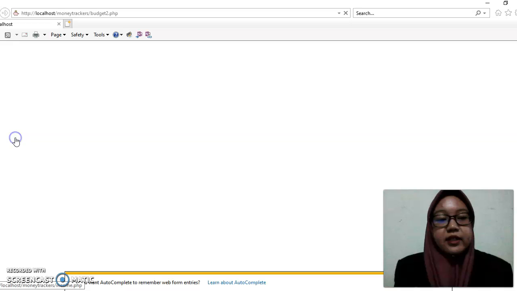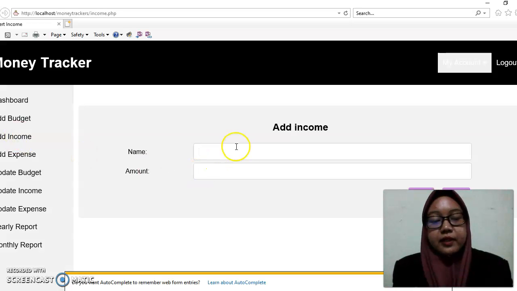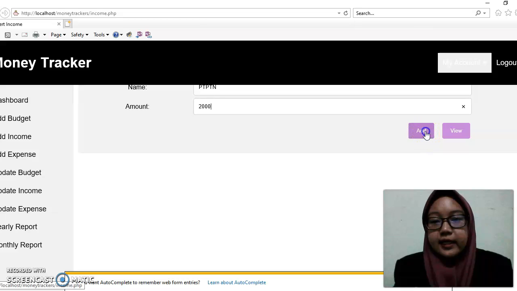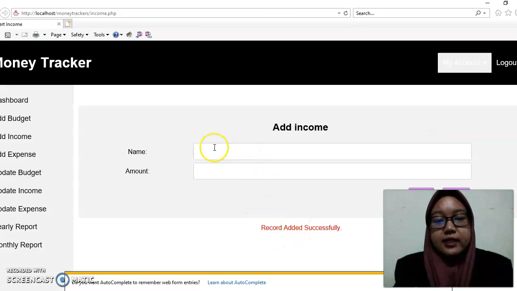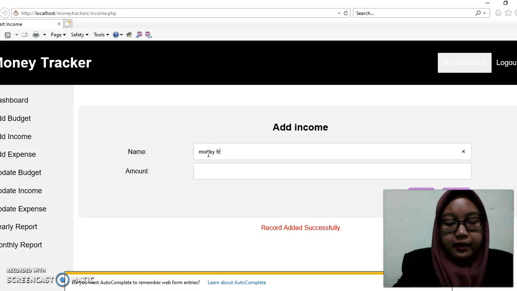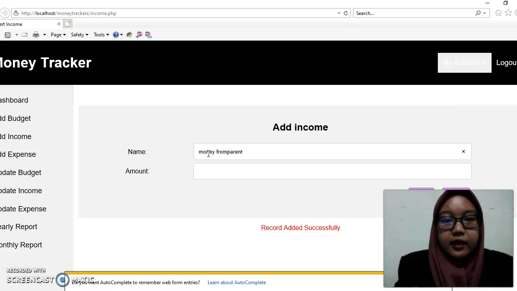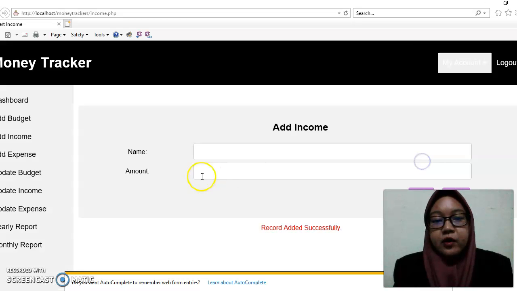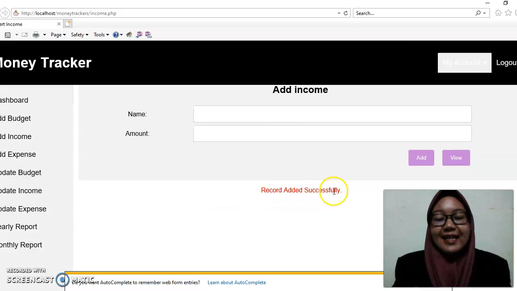Now we have the income. Regarding the income, for example, we receive income from the PTPTN, and the amount is 2000. So here we can add. It says record added successfully. For example, we receive money from parents, so we receive 1000. This one is also for monthly. So we have add, and it says record added successfully.